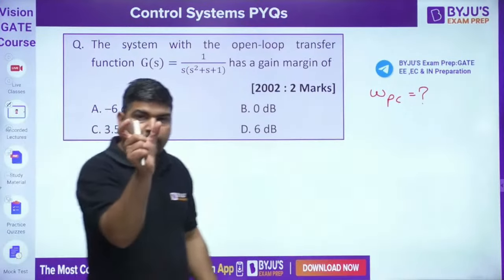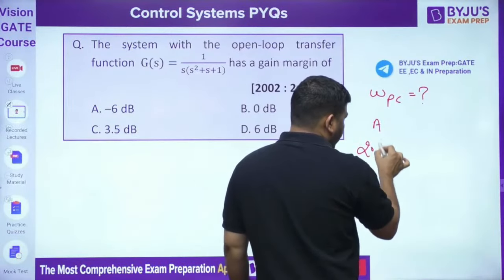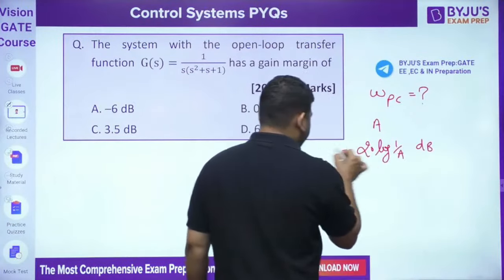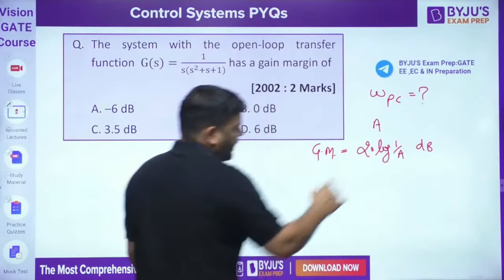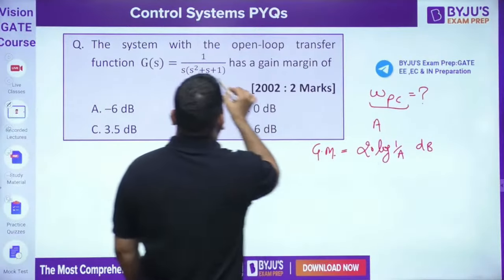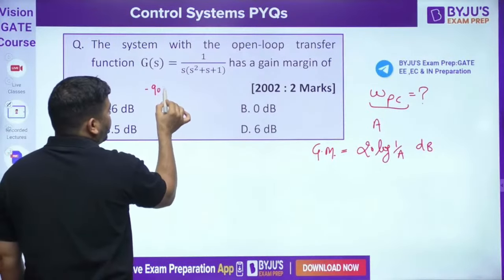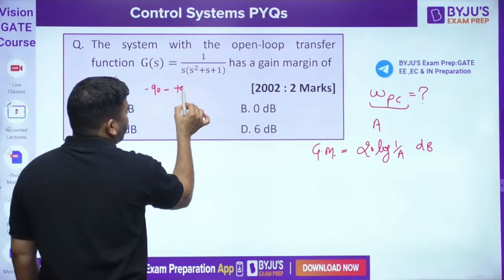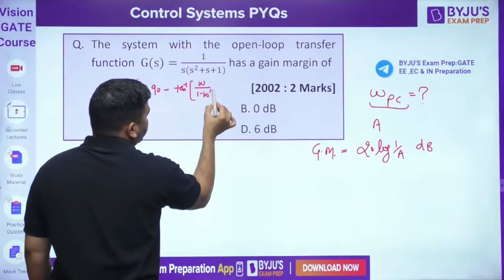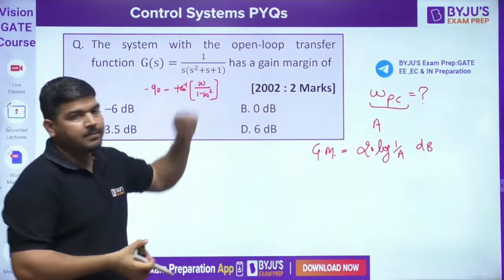At that frequency, you have to calculate the magnitude, okay, A, and then you can apply 20 log 1 by A. This is our gain margin. Okay, so let's calculate omega pc first. To calculate omega pc, you put s equal to j omega, so it will be minus 90 minus tan inverse of, tell me guys, omega divided by 1 minus omega square. So this is the phase of this function.